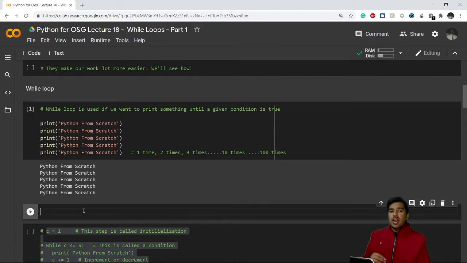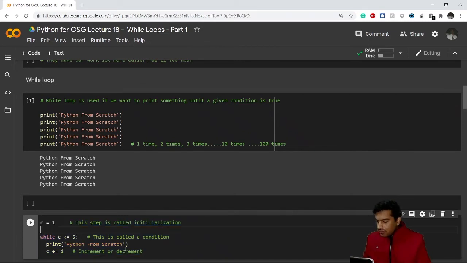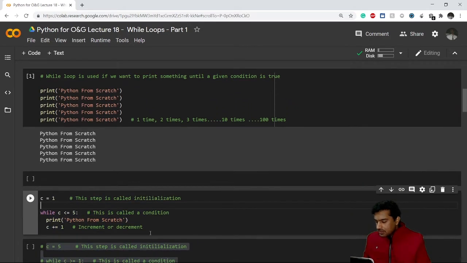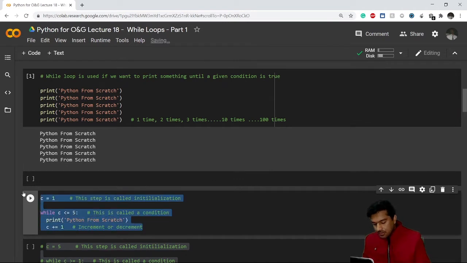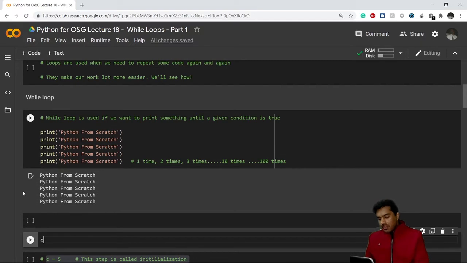So how can we write a while loop? It's very simple. We just need to give it a condition. It is not related to our output; it can be any condition which is true, right? Let's say I have a variable A that is equal to 1. You'll understand very soon why I am writing this variable A equals 1.